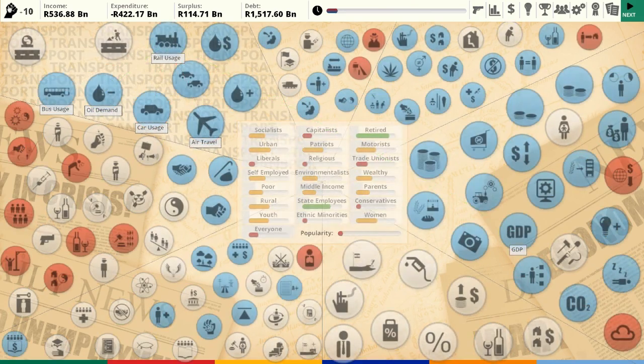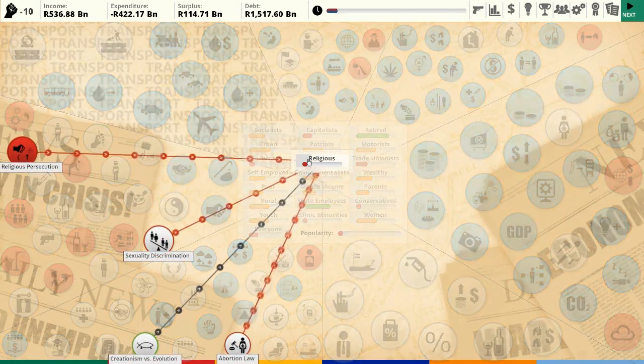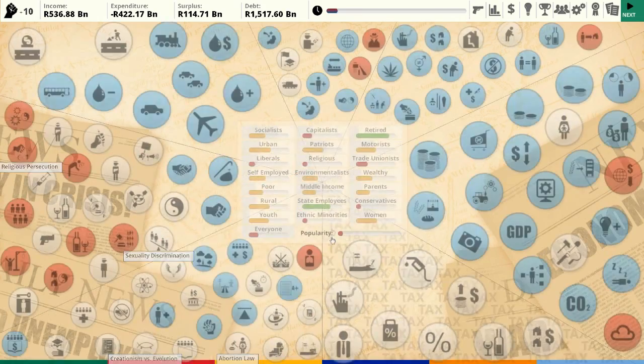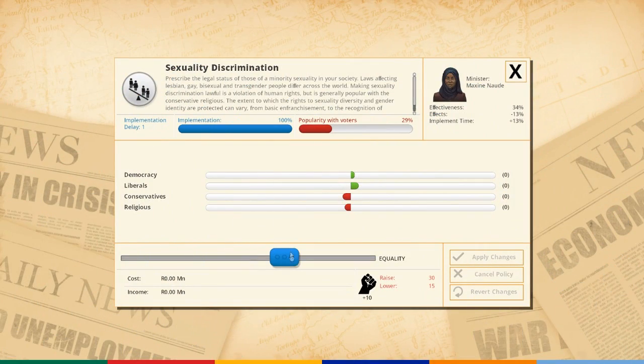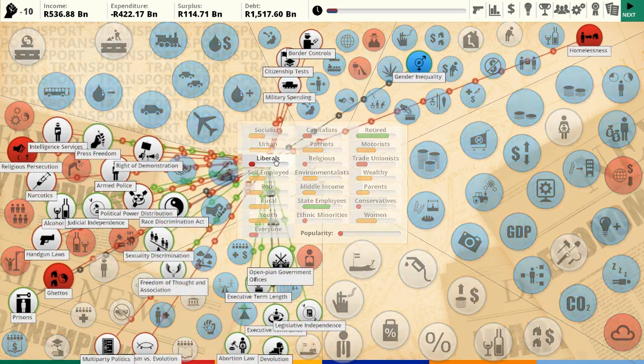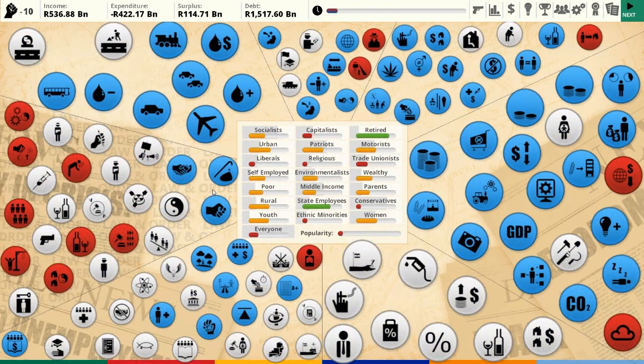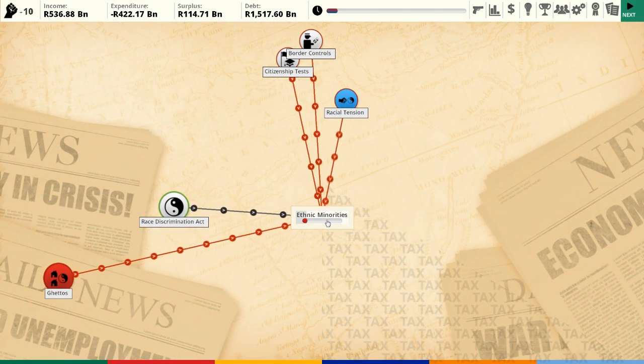So I have 10 left. Everybody hates me. The religious really hate me. Look at that. Sexuality discrimination. They don't like equality, do they? These religious types. I'm actually going to do nothing about that, shockingly, at the moment. Liberals aren't going to like me with my sort of armed police setup. It's a matter of deciding who I want as allies.